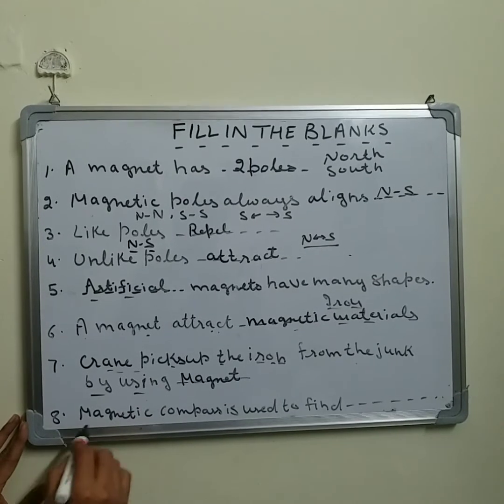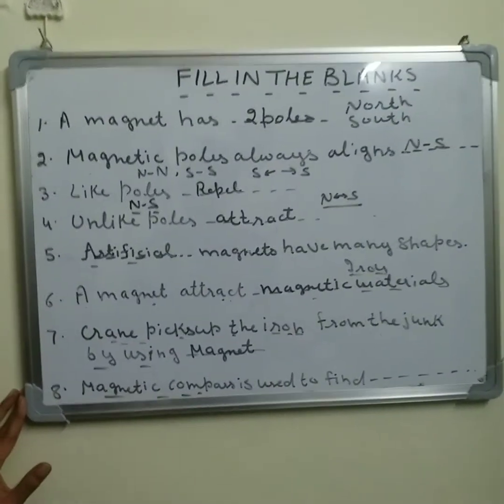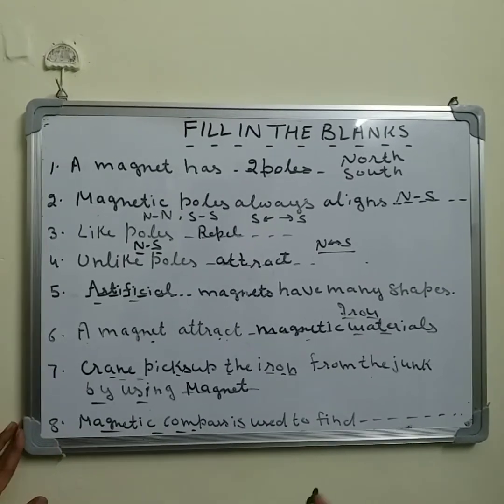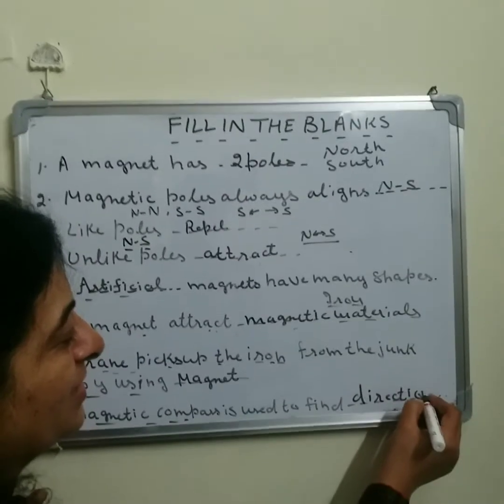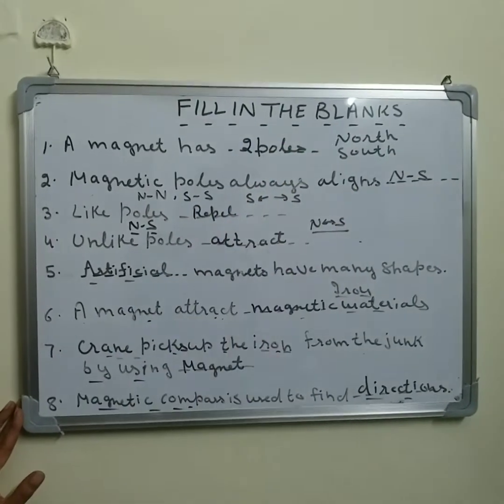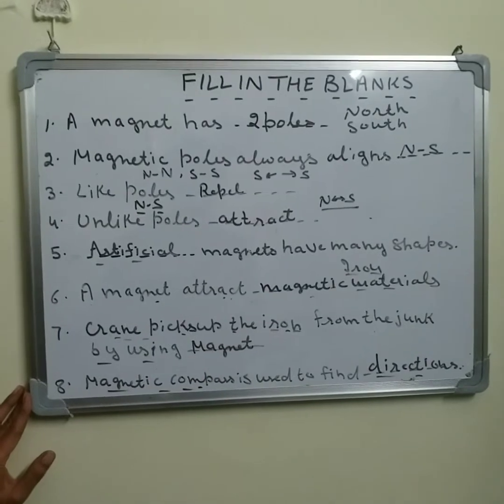Now the next one and the last one for you, magnetic compass. Magnetic compass is a device. It is used to find, yes, you are right, it is used to find direction. Because a freely suspended magnet always aligns in which direction? North and south. So let us revise once again.